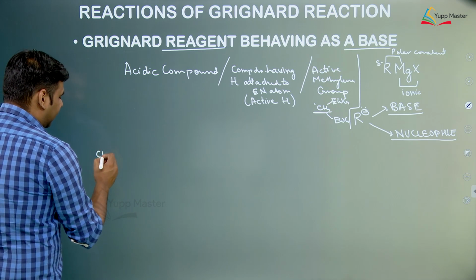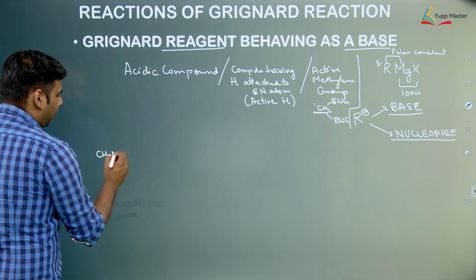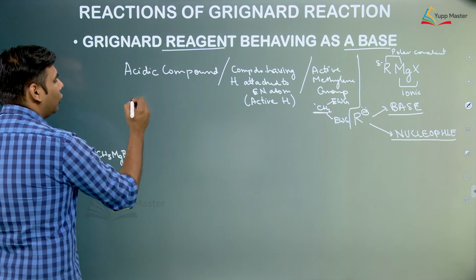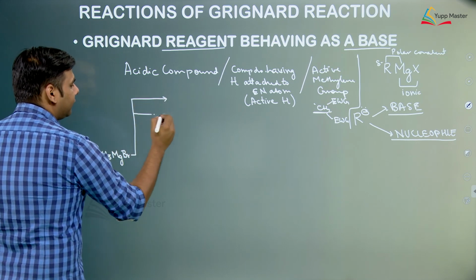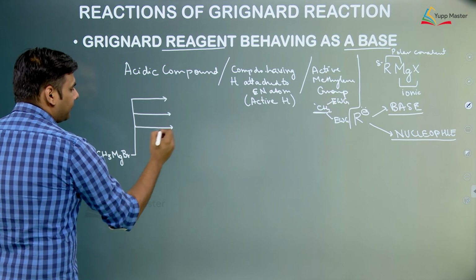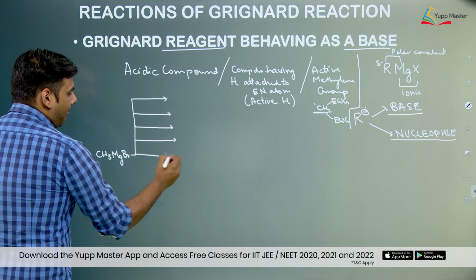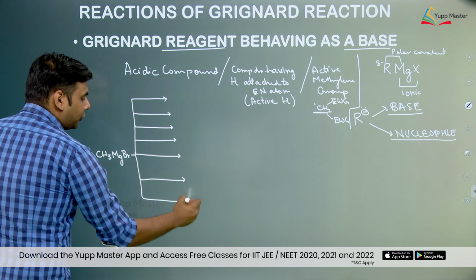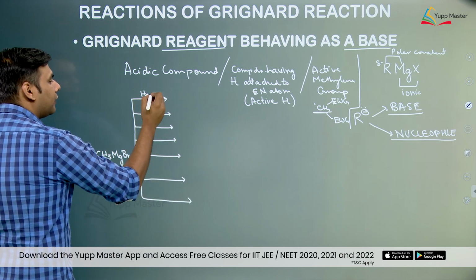Suppose we are taking CH3MgBr. So just we will make a route map for all the reactions. Suppose we react this with water.